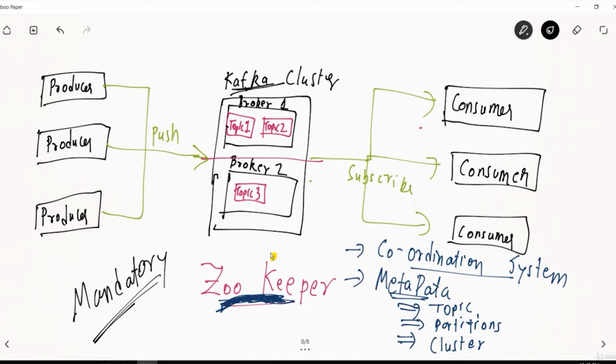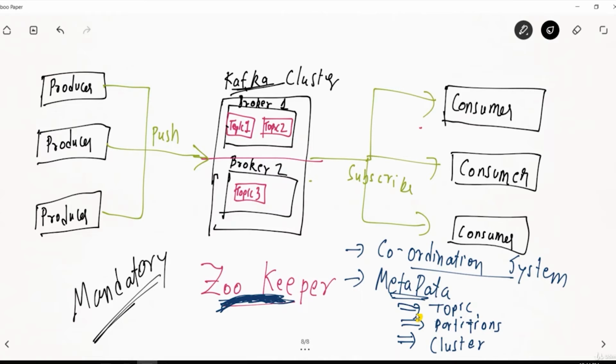For using Apache Kafka, Zookeeper is mandatory. Even in production frameworks, you will always find that Zookeeper is present, and it is used for coordination. For Kafka, Zookeeper is always mandatory. Okay, any other doubts, anyone?